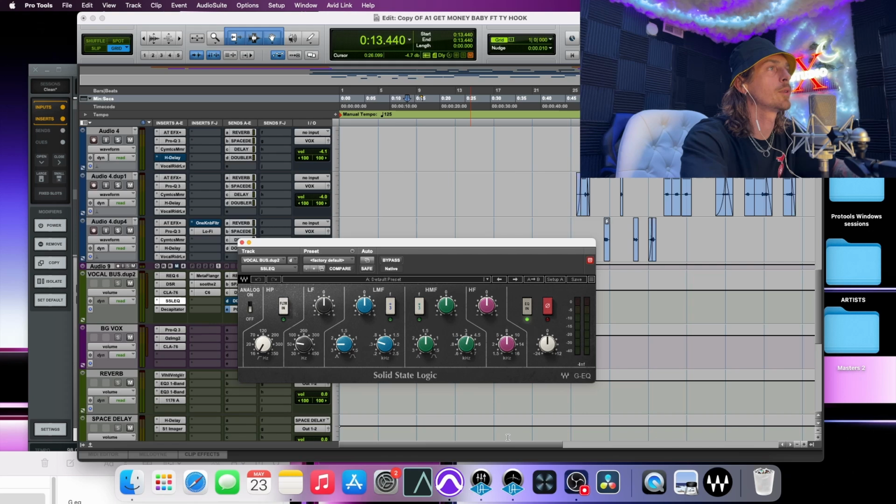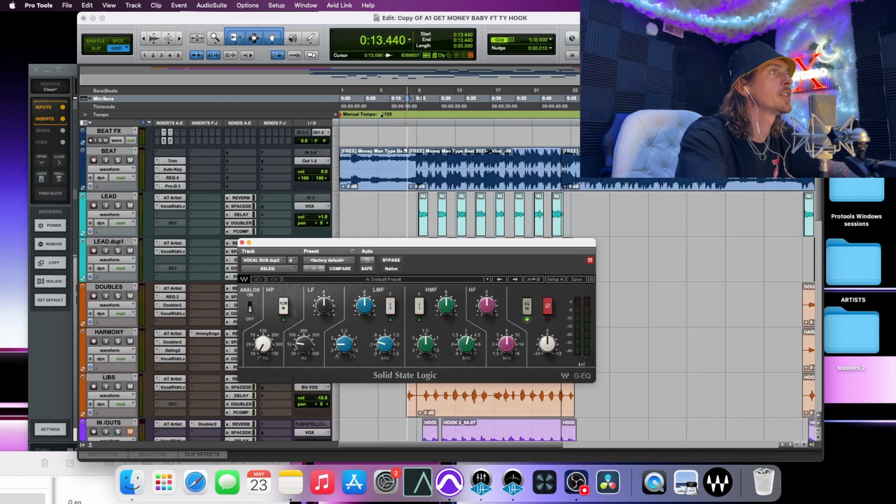So enough beating around the bush, let's go ahead and hop into it. This is my 10 must-have Waves plugins. Let's get it. Alright, so the first plugin we're going to look at is the GEQ from SSL. And the song we're going to be listening to today is called Get Money Baby from myself and A1. It's actually live now, and I'll leave a link in the description if y'all want to go check that out. But alright, let's go ahead and plug it in, and we'll make some adjustments and just kind of fit it in. Let's go.